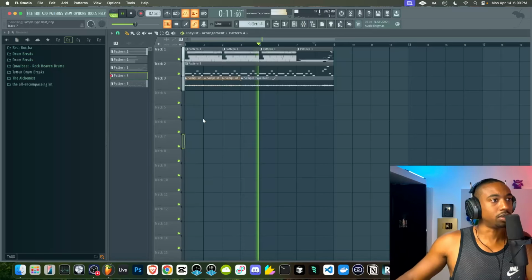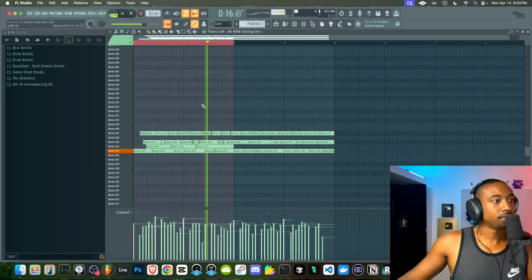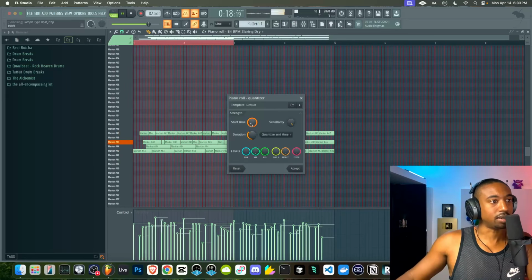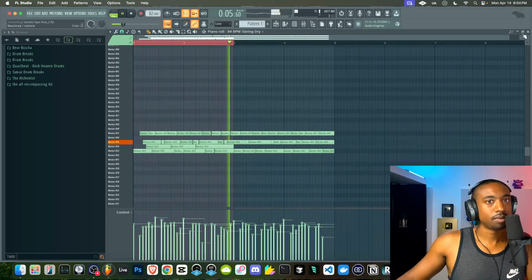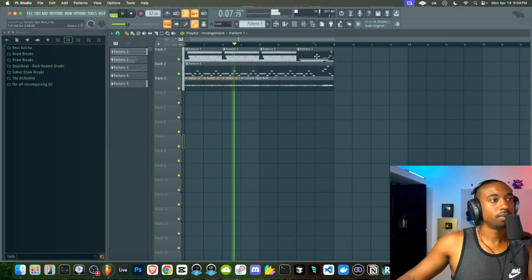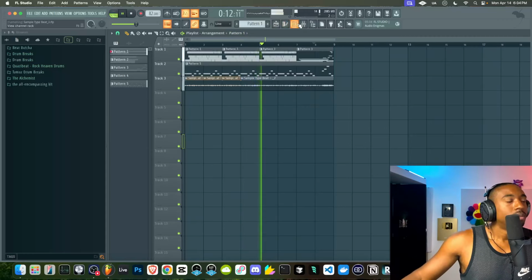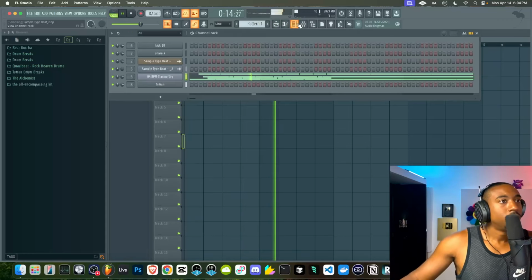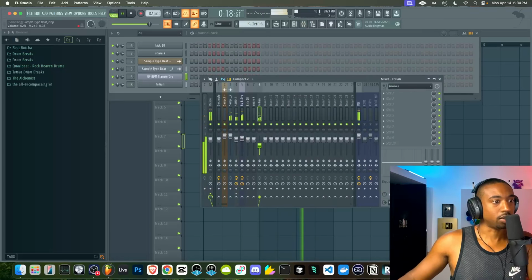Again, I would probably redo these drums. These drums are a little... Let's see if we quantize them harder. So now we need to balance this record a little bit.